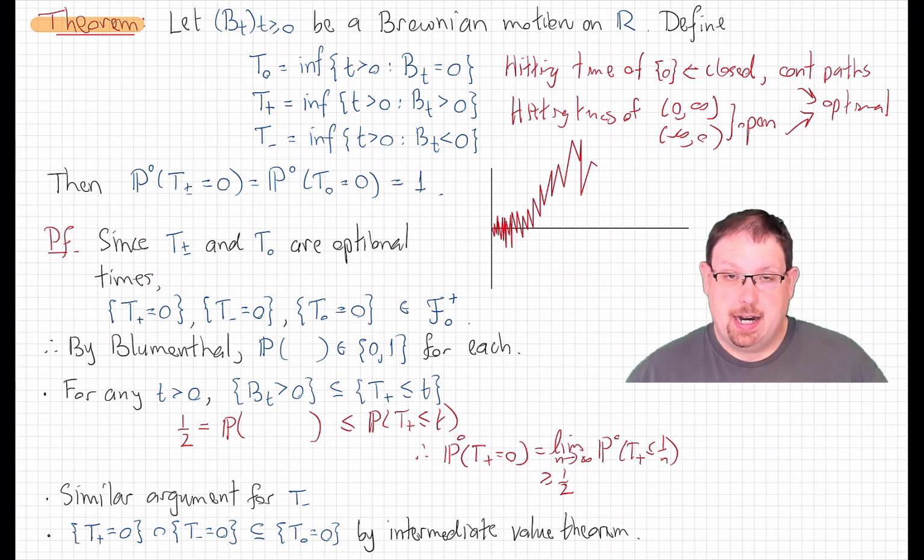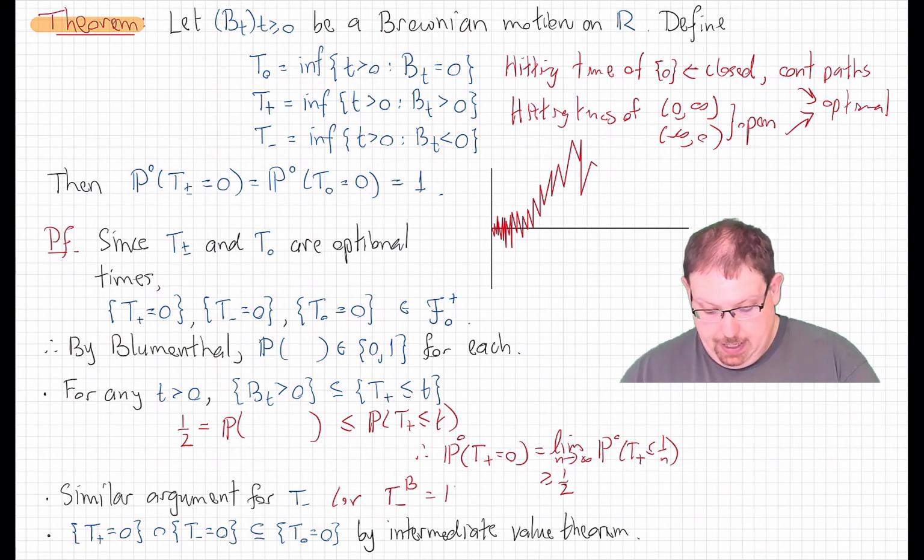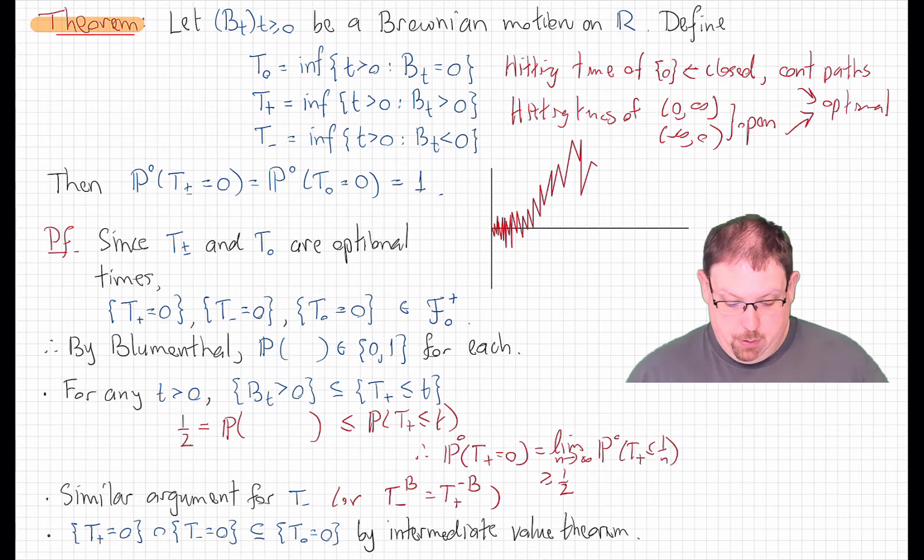We can make an entirely analogous argument for T minus, or we can use the fact that T minus for the process B is the same as T plus for the process minus B. And as we've already shown, minus B is also a Brownian motion.